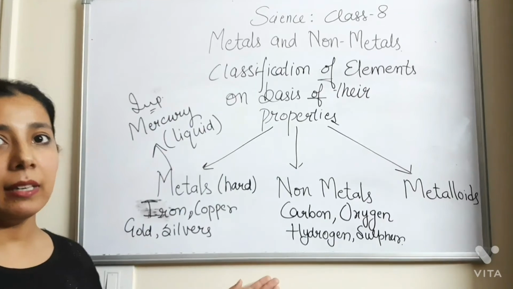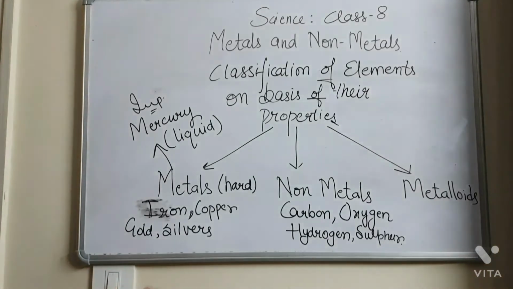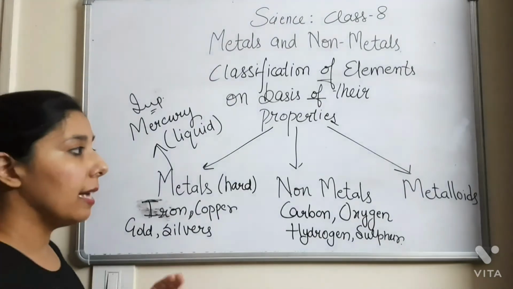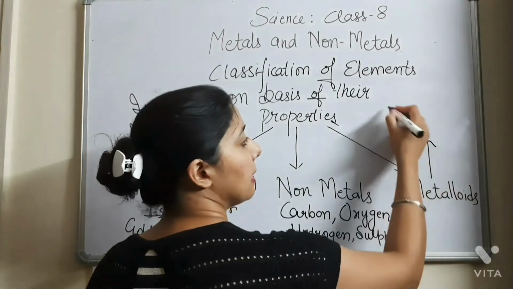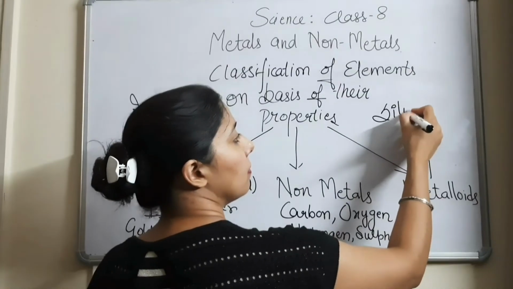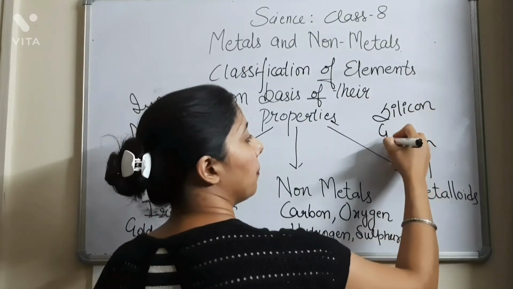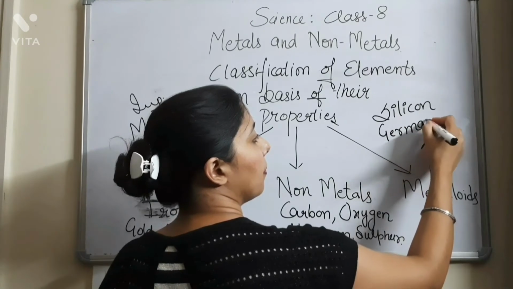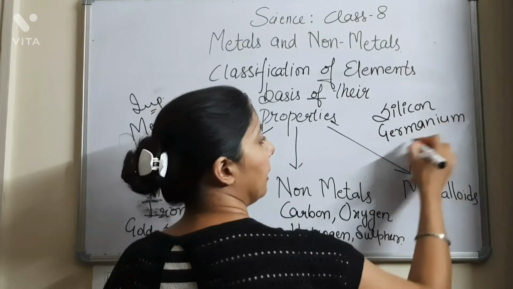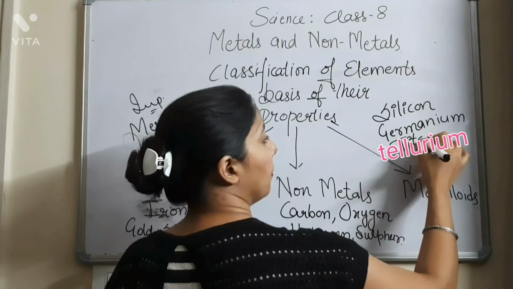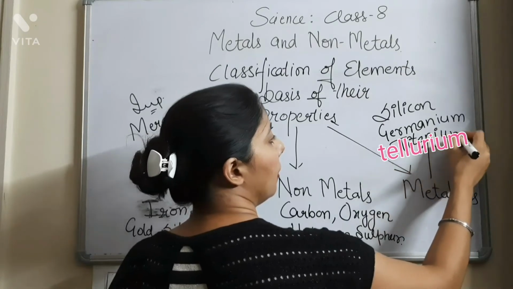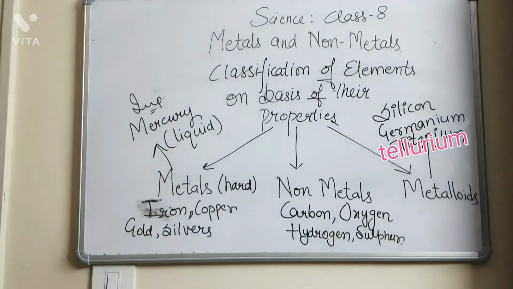They are very important. Your teacher can ask, give the examples of the metalloids. Then the examples of the metalloids are silicon, germanium, and titanium. So these are the three examples of the metalloids.